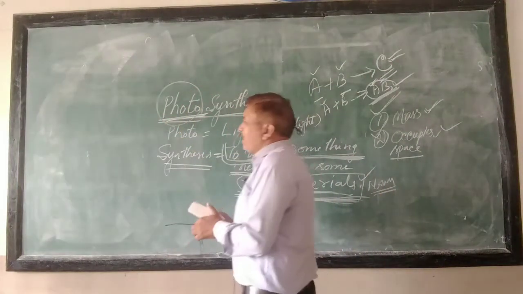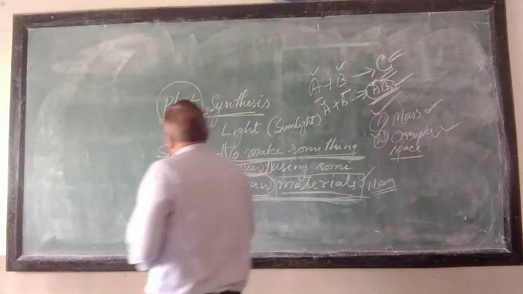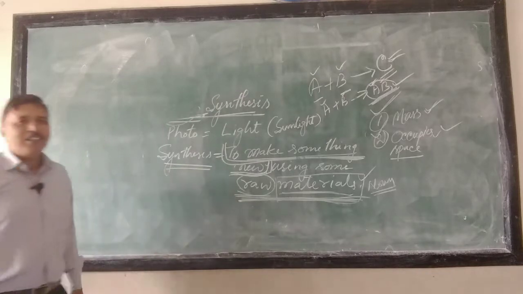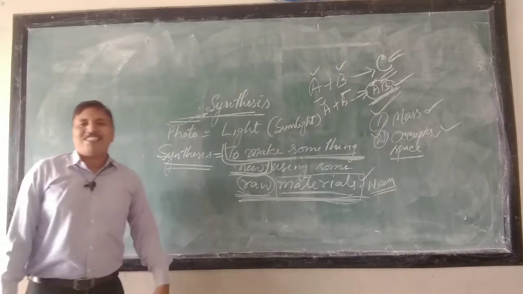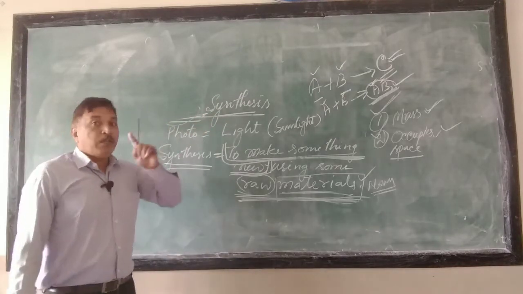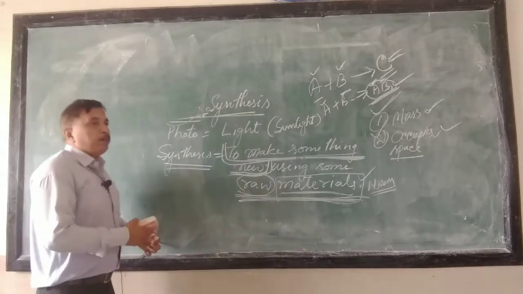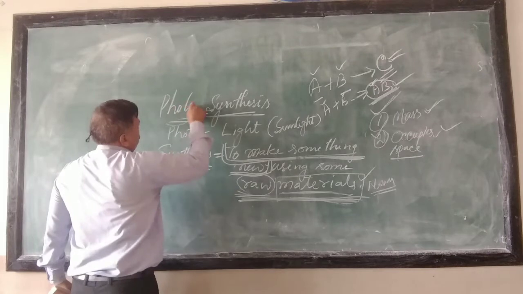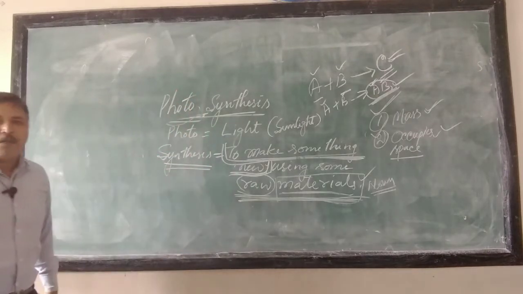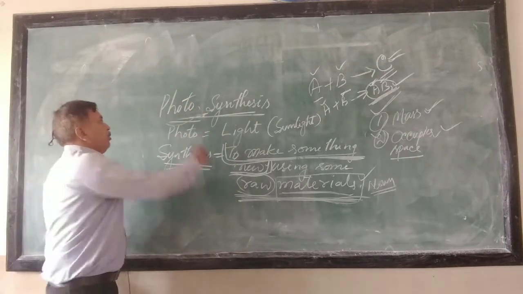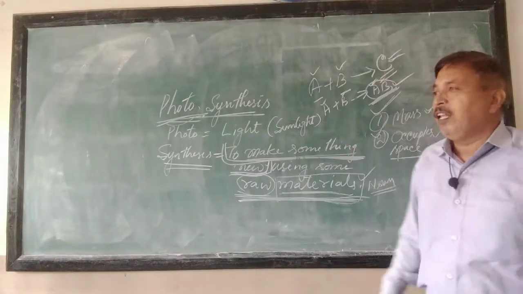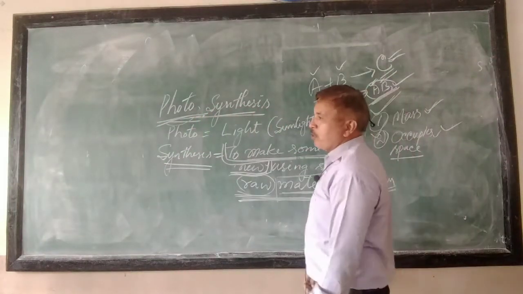Just see, it's very simple. Synthesis, photosynthesis, can it be photosynthesis without this word? The word turns into synthesis, right? So, remember this important aspect. When you talk of photosynthesis, always remember this word photo is essential to carry on this process.